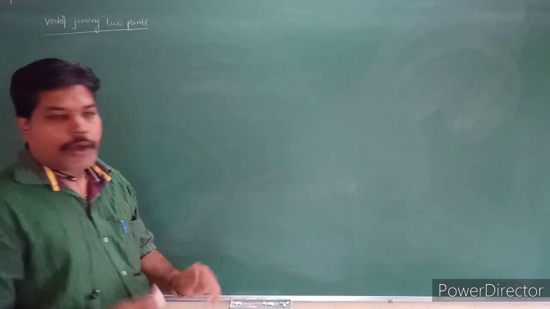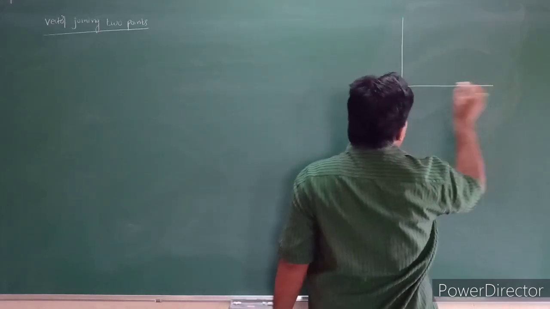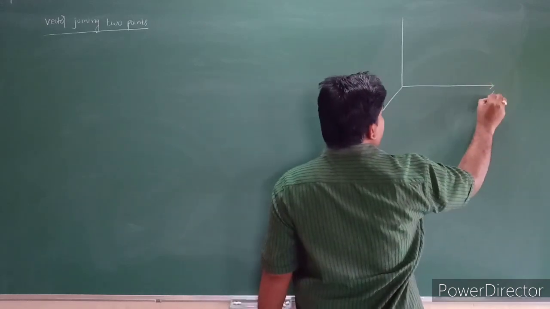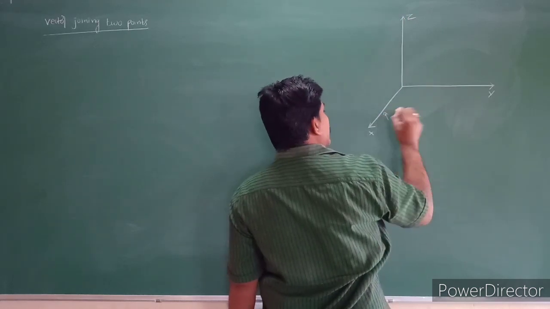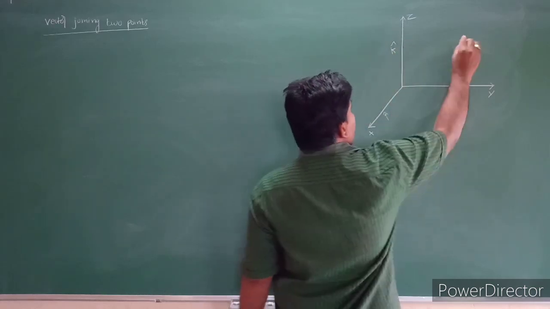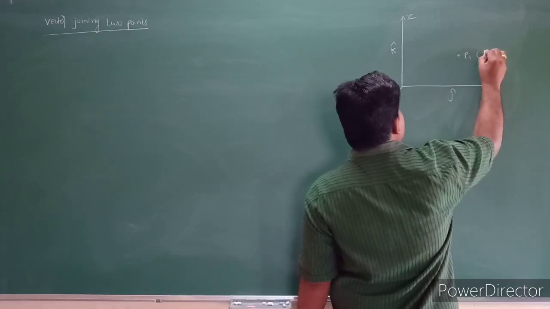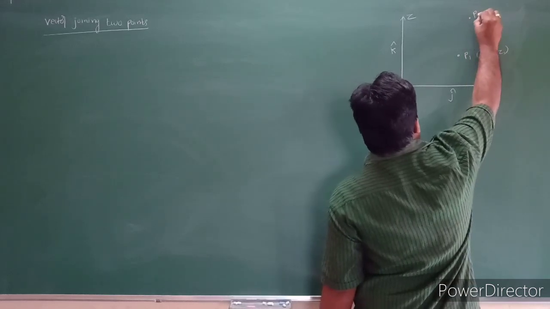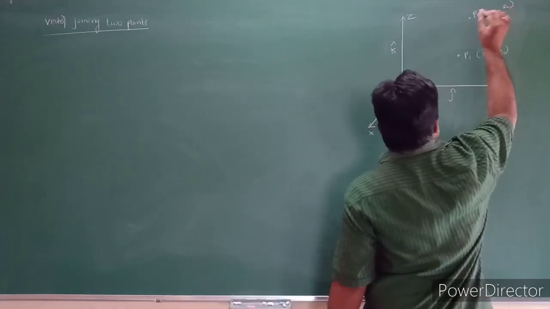See students, next: vector joining two points. What is the meaning? I am taking two points in space: P1, that is x1, y1, z1, and one more point, P2, that is x2, y2, z2.